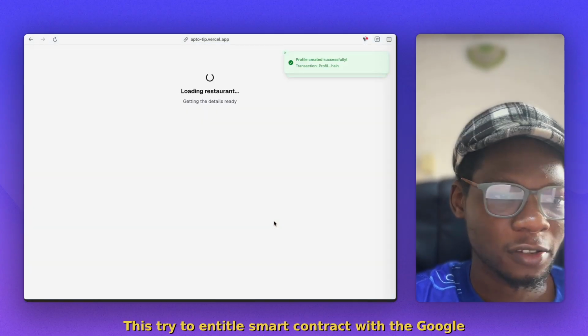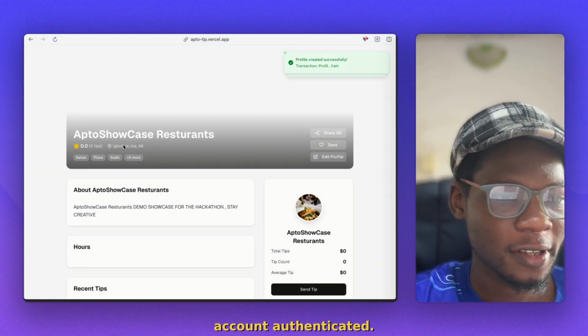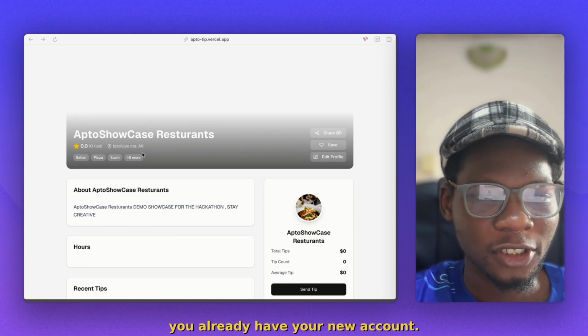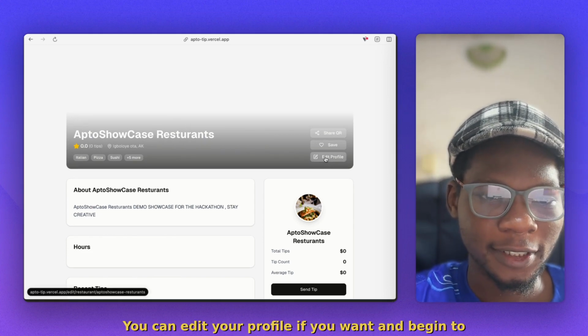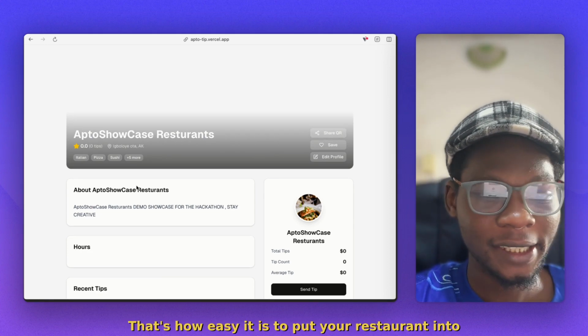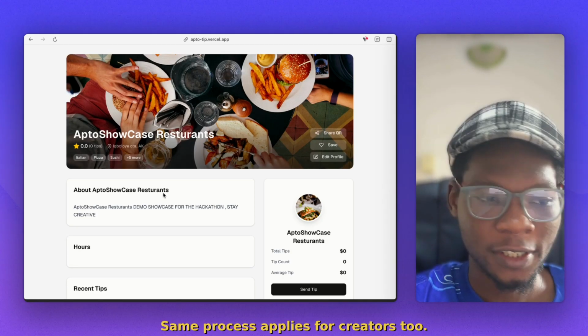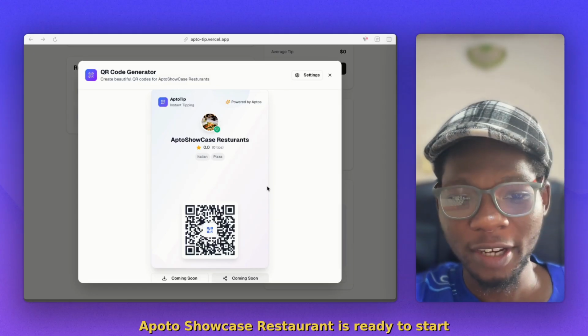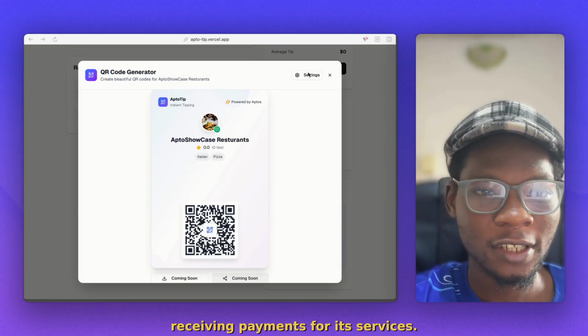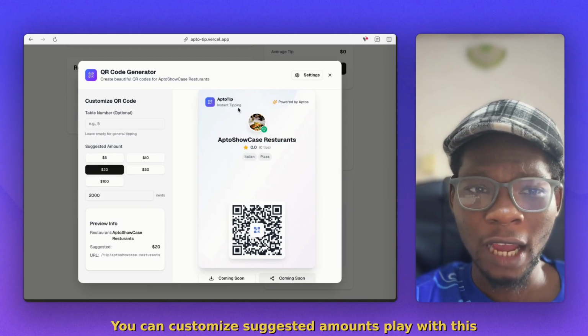This tries to interact with a smart contract with the Google account authenticated. So yeah, you already have your new account. You can edit your profile if you want and begin to share your QR code. That's how easy it is to put your restaurant into AptoTip. The same process applies for creators too. Aptos Showcase Restaurant is ready to start receiving payments for its services. You can customize suggested amounts, play with this however you want.